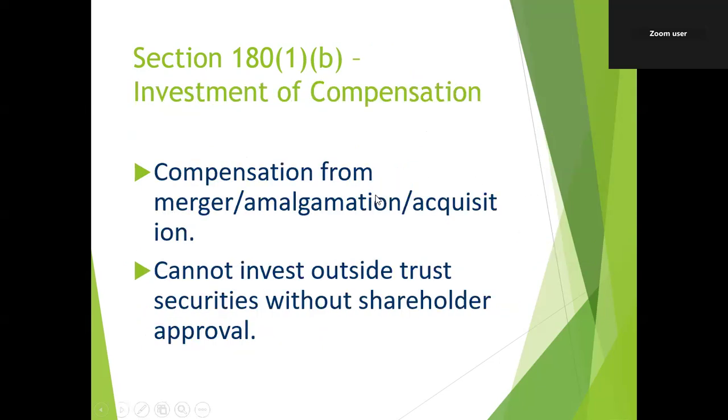Now we will see Section 180, subsection 1B, investment of compensation from mergers. If compensation is received due to merger, amalgamation, or compulsory acquisition, the company cannot invest it in anything other than trust securities without shareholder approval.